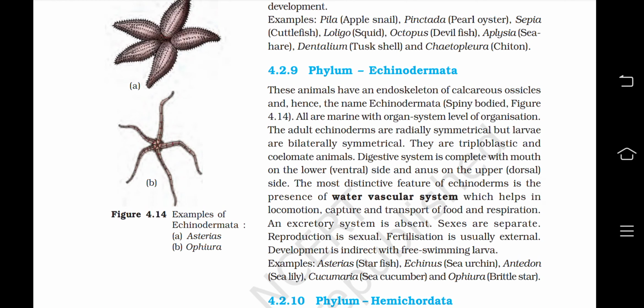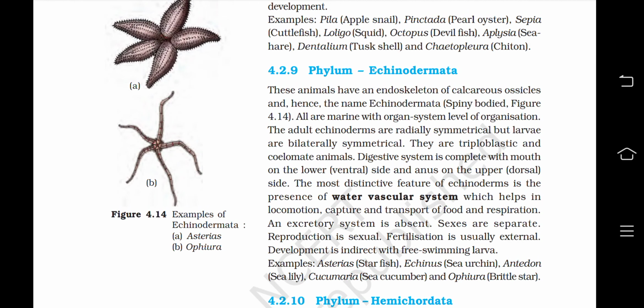Now the phylum Echinodermata. These animals have an endoskeleton of calcareous ossicles and hence the name Echinodermata or spiny bodied. Figure 4.14. Examples of Echinodermata. A is Asterias or starfish you can say. B is Ophiura. All are marine with organ system level of organization. The adult echinoderms are radially symmetrical, but larvae are bilaterally symmetrical. They are triploblastic and coelomate animals.